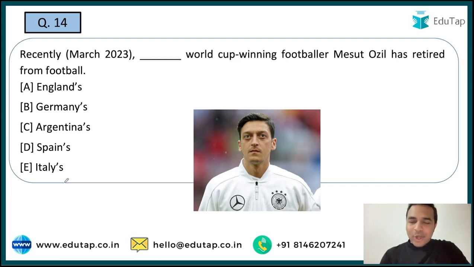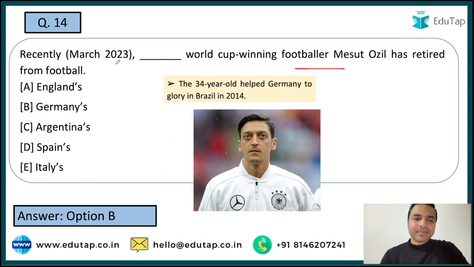Next question is for the soccer lovers. Recently we all know that footballer Mesut Ozil has announced his retirement from the football world, and you are required to tell me the name of the country for which he was playing football. So options are England, Germany, Argentina, Spain and Italy. Guys, I really believe that you are able to answer this question because it is a very easy question for all of you, and the right answer is option B, that is Germany.